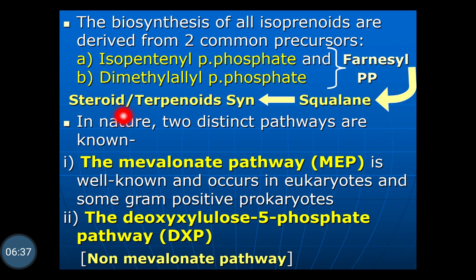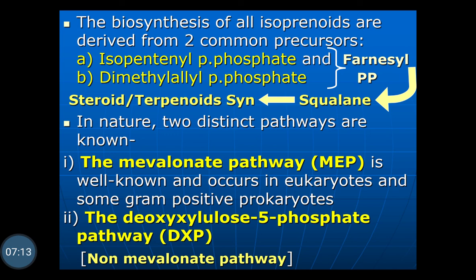In nature, two distinct pathways are known. They are the mevalonate pathway and the non-mevalonate pathway. The mevalonate pathway is well known and occurs in the eukaryotes and some gram-positive prokaryotes, whereas the deoxyxylulose 5-phosphate pathway, which is also called the DXP pathway or the non-mevalonate pathway. By these two pathways, mevalonate and non-mevalonate, the biosynthesis of the isoprenoid unit takes place.